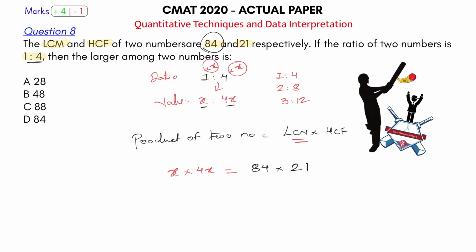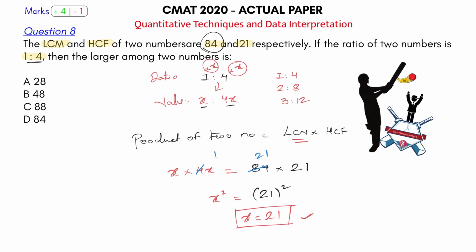So how will I solve? Let's cut this: 4 1s are 4, 4 2s are 8, 21. 21 into 21, 441. But no need to do that. x square is equal to what now? 21 square. So x is equal to what? x is equal to 21, and that's your answer.